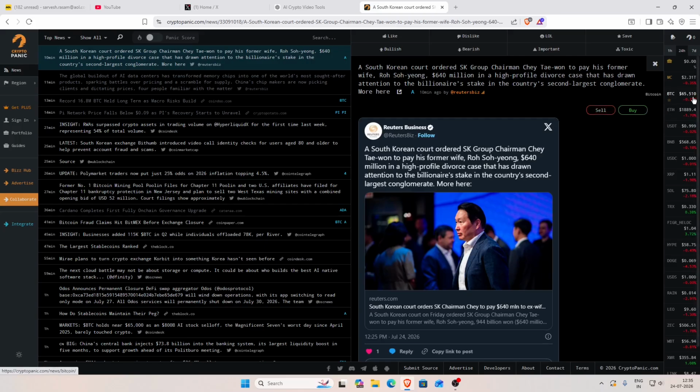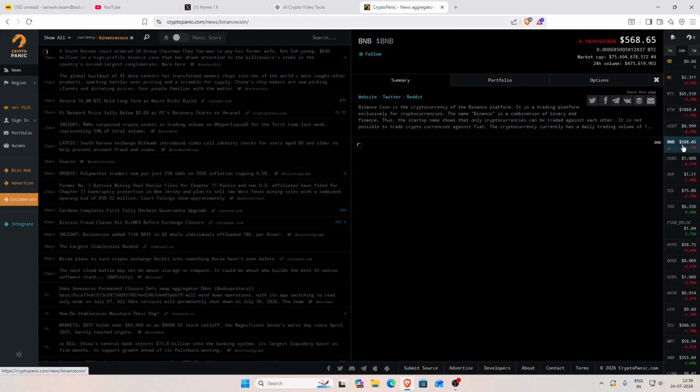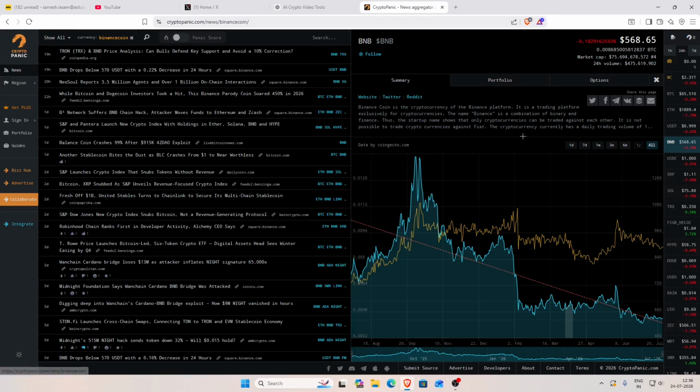On the right side, you can see all the cryptocurrencies over here and their total day-to-day percentage of how much it has increased or how much it has decreased. As you can see, minus 0.35 means it is in decrease mode. So these are all the cryptocurrencies on the right side. I also own some of the cryptocurrencies which I have invested in. You can click on it and it will take you to that particular cryptocurrency news.